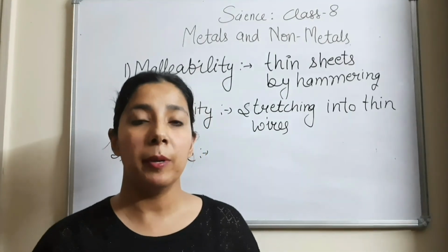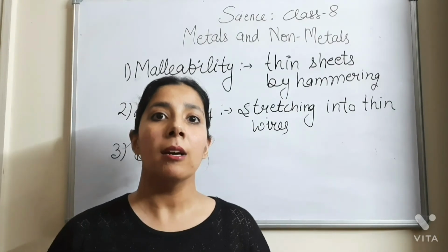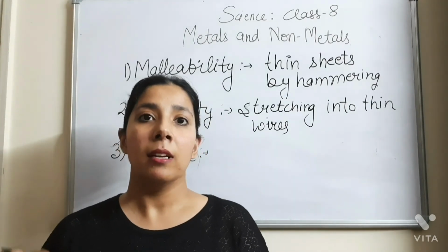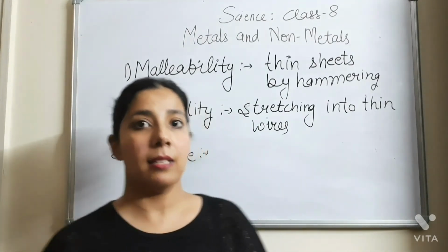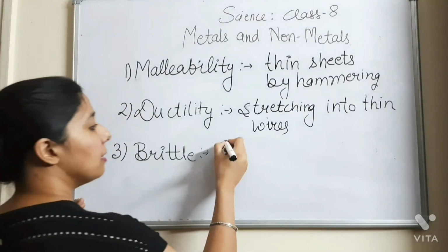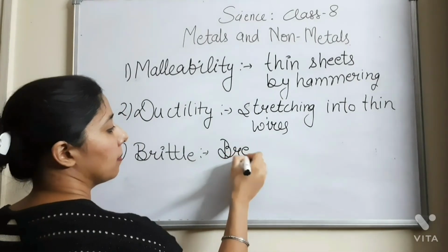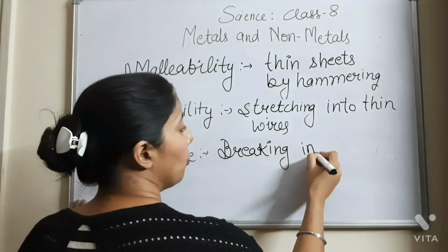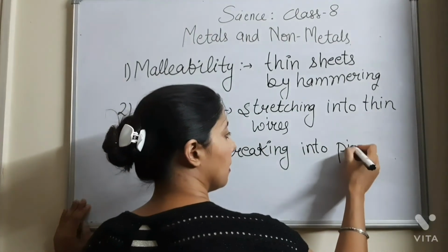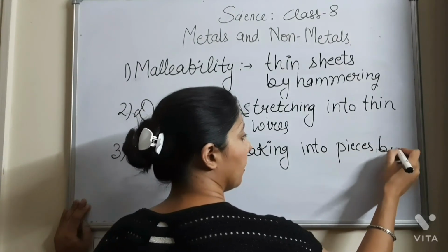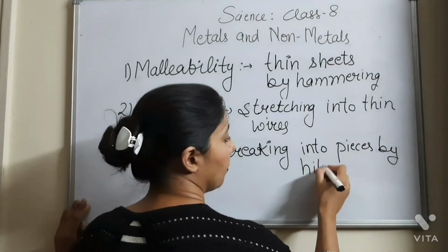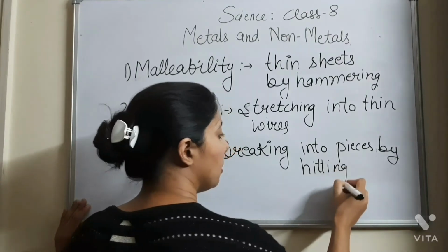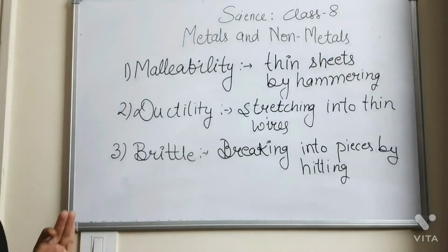So what is brittle? Brittle means breaking into pieces by hitting on it. So this is known as the brittle substance.